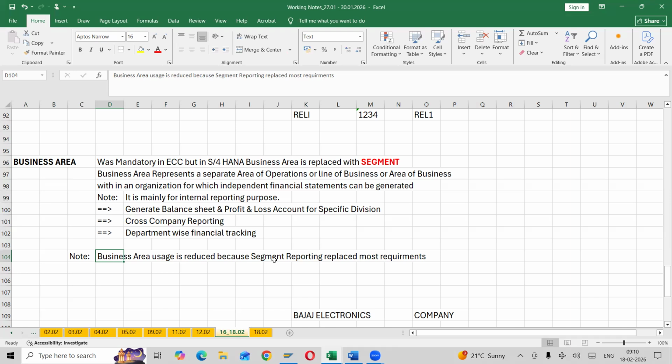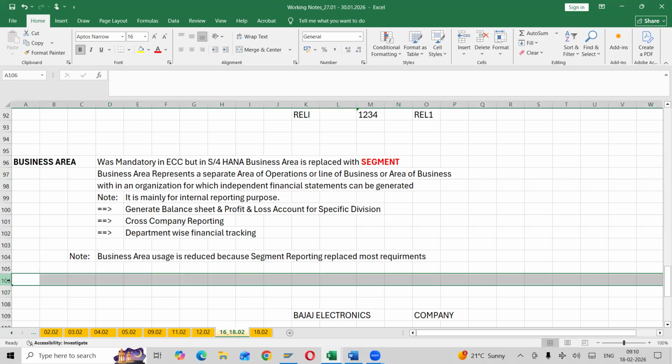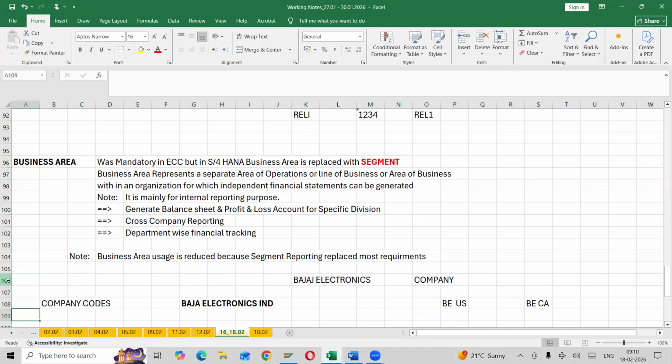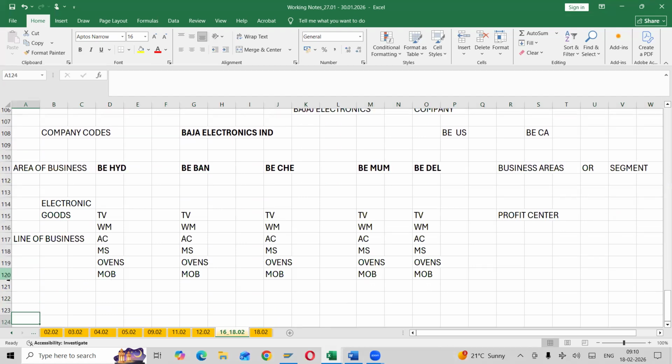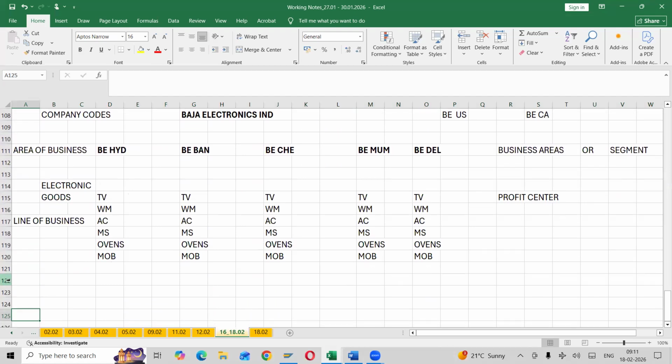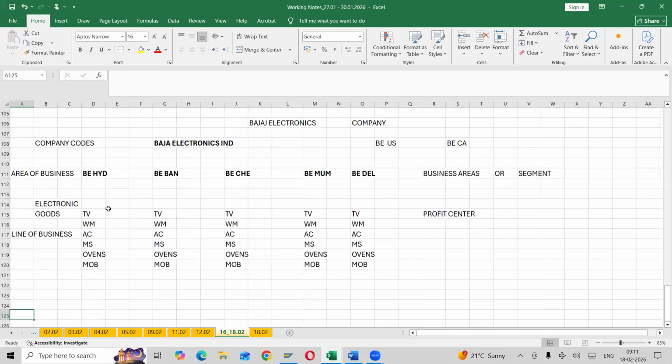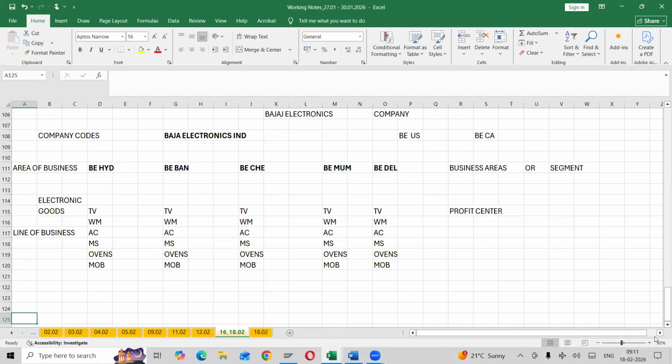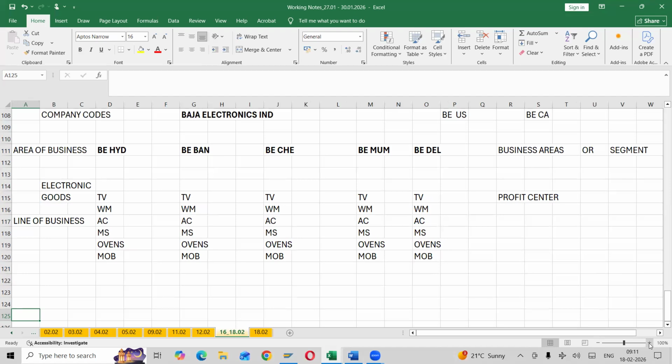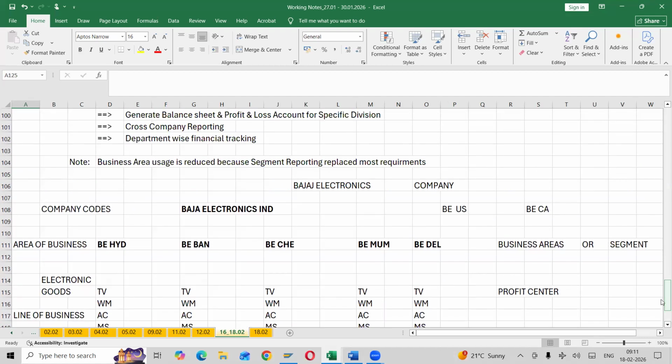Any questions from anyone? Understood what we mean by business area? Yes, sir. So we need to identify what exactly the business is into. Okay, only with practice will we understand this. We need to understand what exactly the requirement is, what kind of reports they want to generate. For example, Bajaj Electronics India, Bajaj Electronics US, Bajaj Electronics Canada.